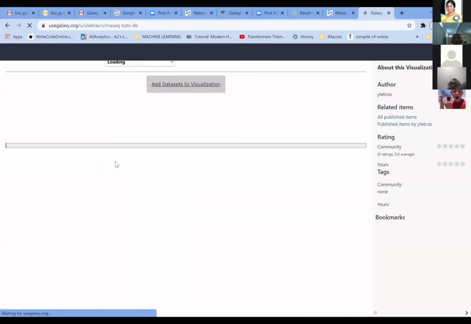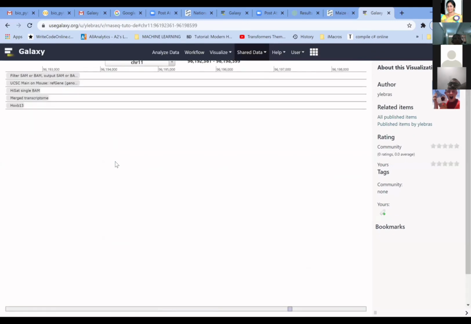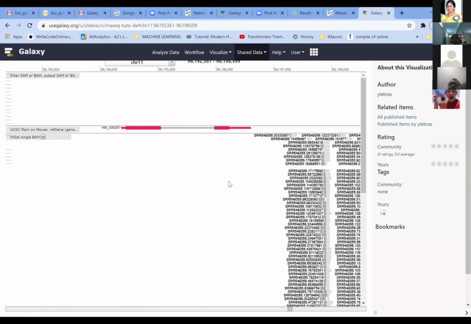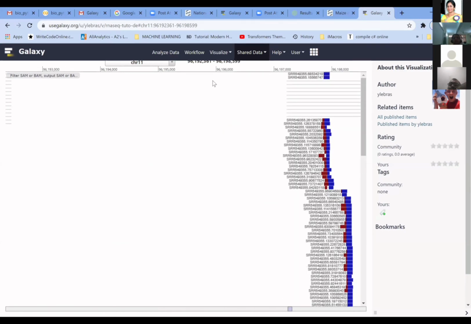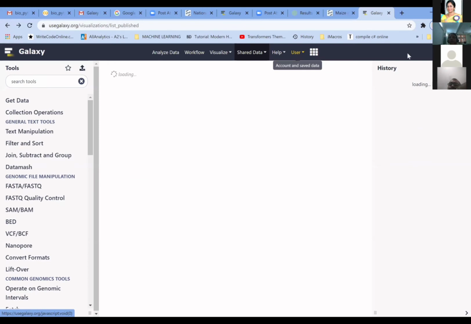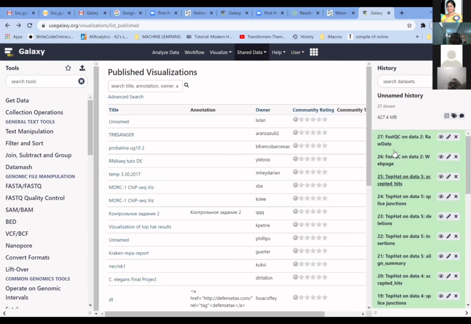This will show you how to go about doing the RNA-seq analysis: if you already have the data, how it has to be analyzed and what the outputs are. So here again, I will show you what exactly we mean. I have already analyzed some data just to show you what we are doing.